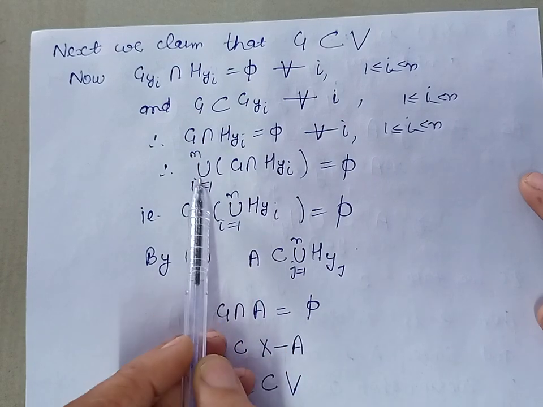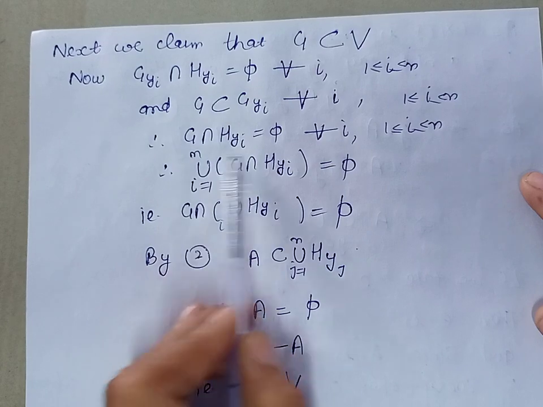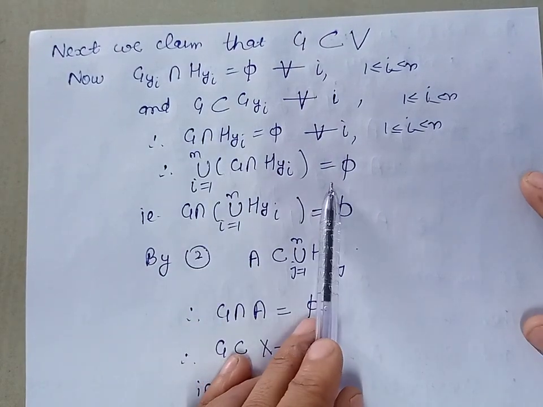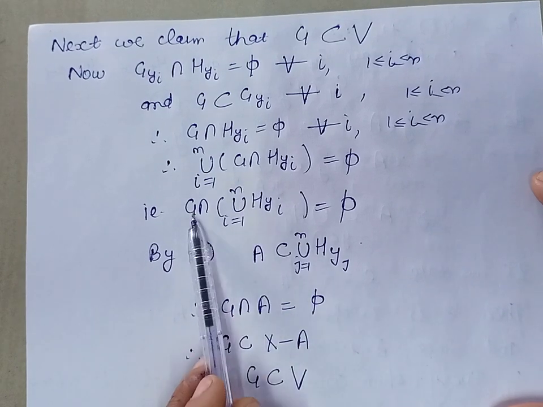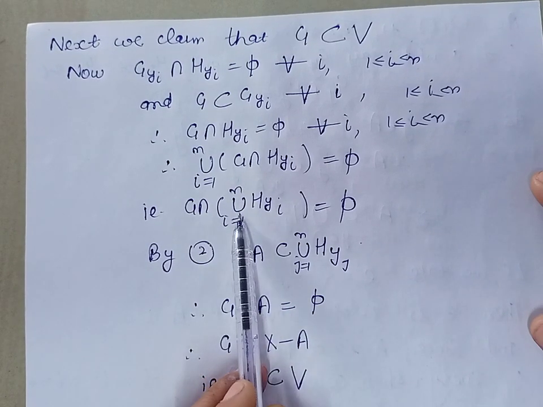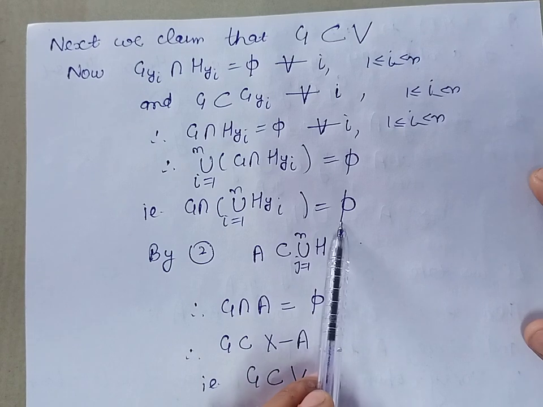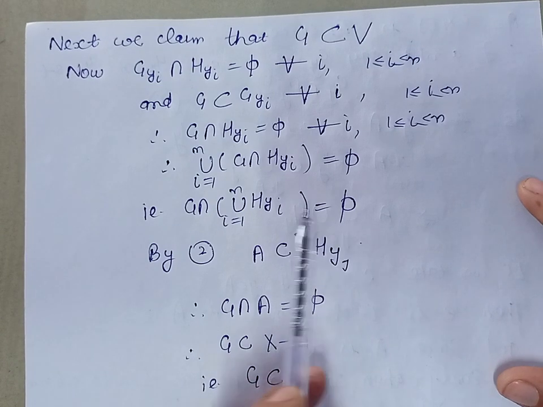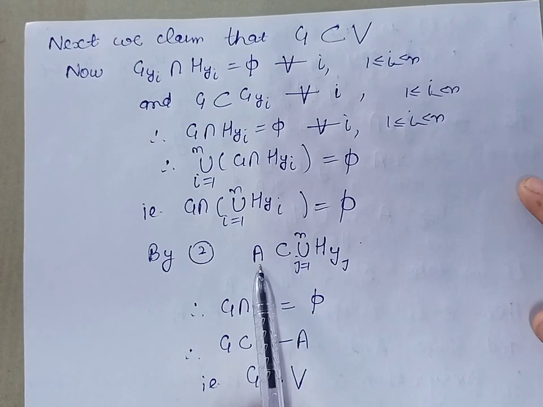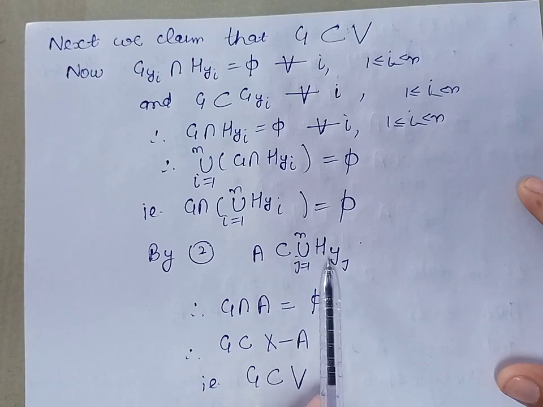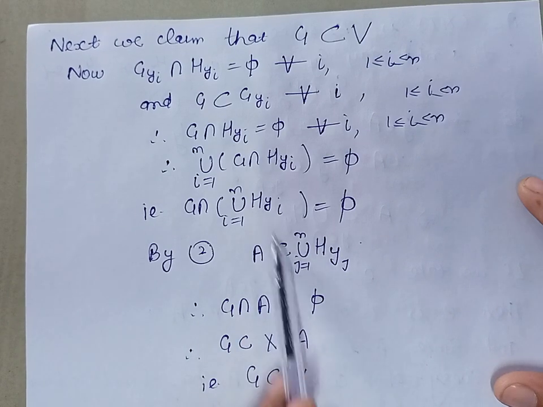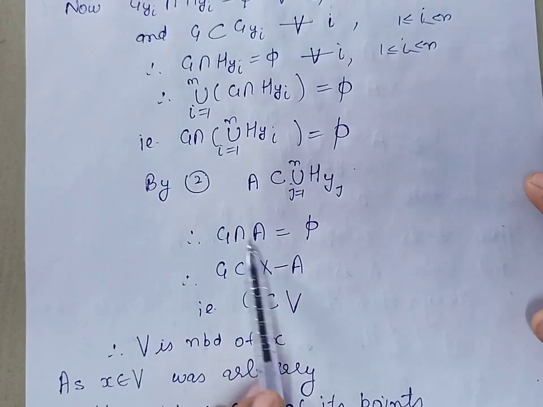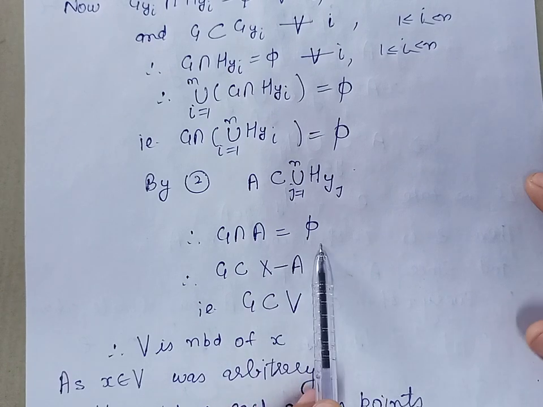Therefore the union of these sets will also be phi, because every member is phi here. This can further be written as G intersection the union of HYIs is phi. Now, because A is contained in the union of the members HY1, HY2, HY3 up to HYN, combining the two, we can say that G intersection A will be phi.